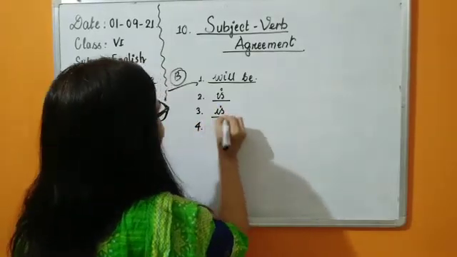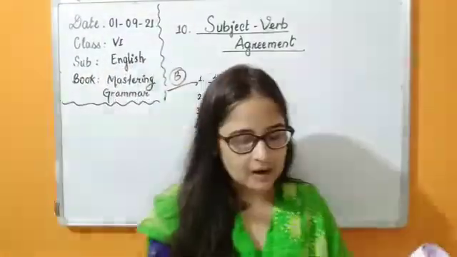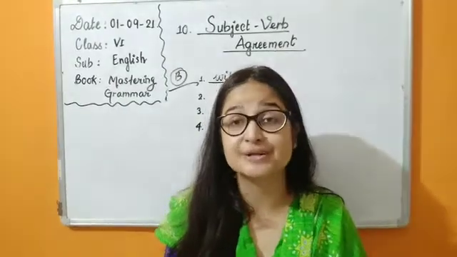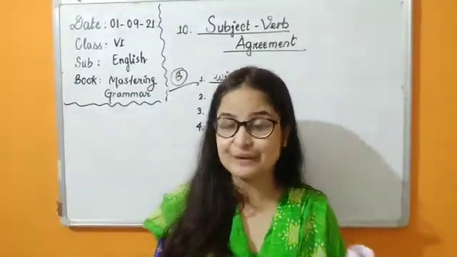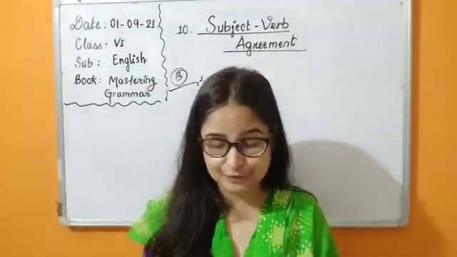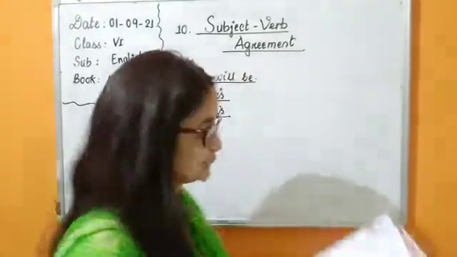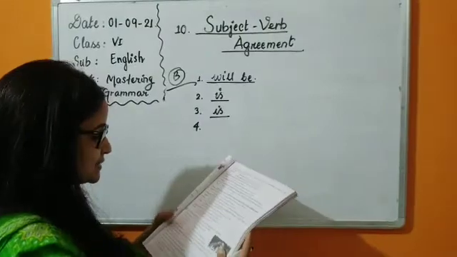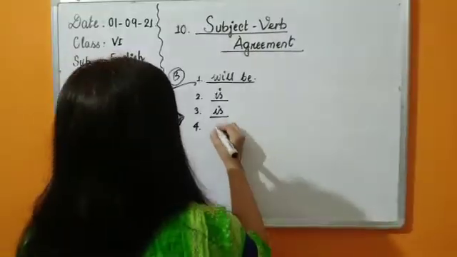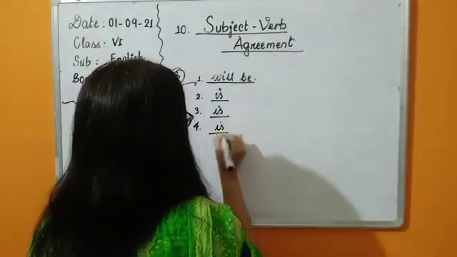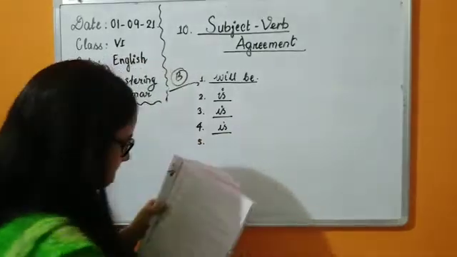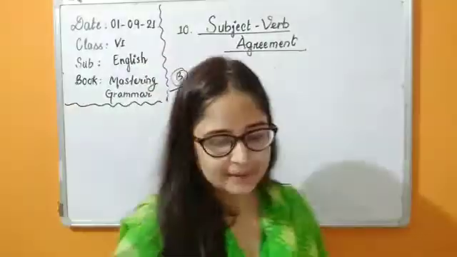Number 4. A class of 50 girls. Class is a collective noun. So I have told you that it will always be taking a singular verb. So a class of 50 girls is waiting in the laboratory.